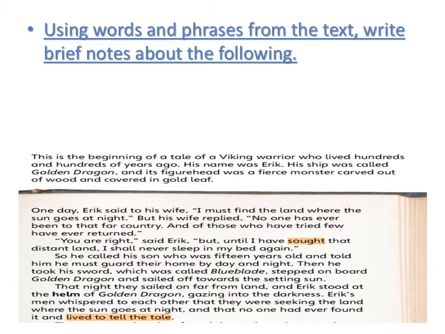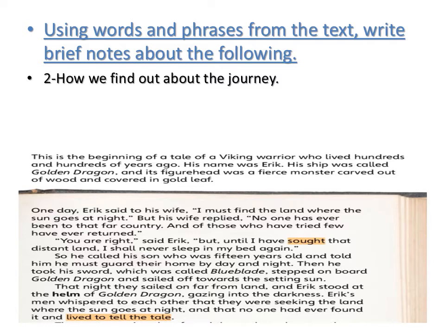Now let's move to question number 2. We're going to do the same. This time, I need your help. How we find out about the journey. Let's see. Will we find this in the introductory where Eric is introduced to us? No, we're going to find it in the first paragraph. Let's see here how we find out about the journey. I need you to search for words and phrases from the text.